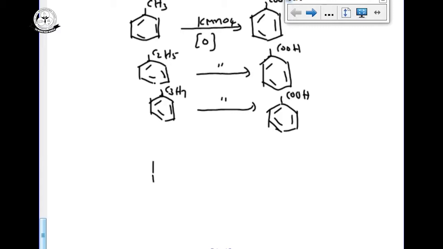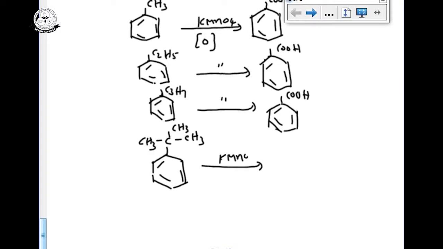But one important exception: benzene attached to a tertiary alkyl group, with CH3 and CH3, on reaction with KMnO4 gives no reaction. Why?